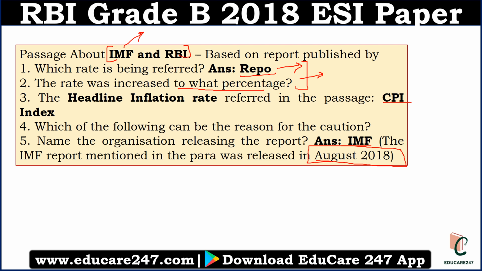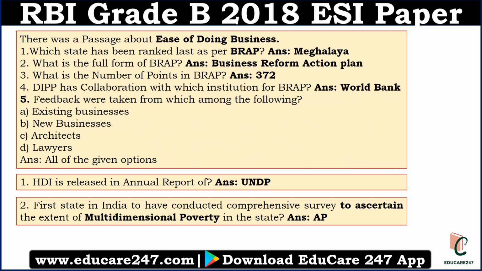So accordingly, you have to prepare for your reports and indices. In 2018 ESI paper of RBI Grade B, there was a passage related to ease of doing business index. Basically, this passage was about business reform action plan. But this full form was not given in the passage, but it was asked in the question. So if you are reading any report, please remember the full form of that report because that will be asked.